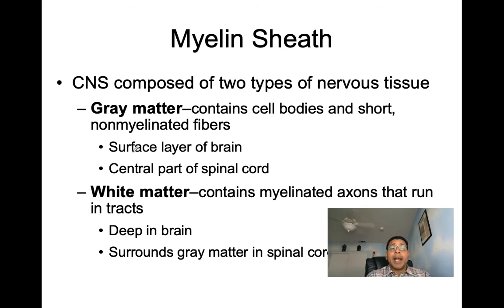So when we talk gray matter, you can see gray matter is going to be found making up the surface layer of the brain and also the central part of the spinal cord. Now white matter is going to be found located deep in the brain, and it surrounds gray matter in the spinal cord.